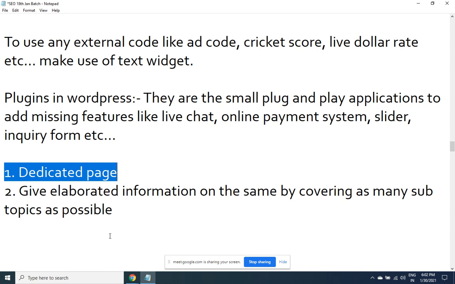A user is searching for Vivekananda quotes. I should only provide Vivekananda quotes. I should not provide Mother Teresa quotes. Should not provide Gandhiji quotes. Maybe in another page, but not in that page for which I am doing SEO with regard to the keyword. So some 5-10 popular quotations of Vivekananda I put in. Then I classify my information.